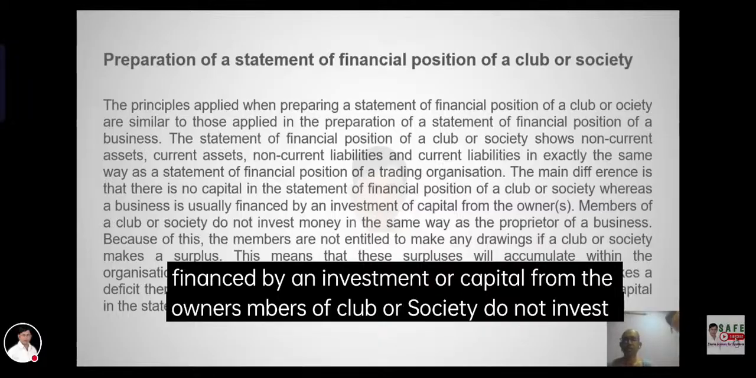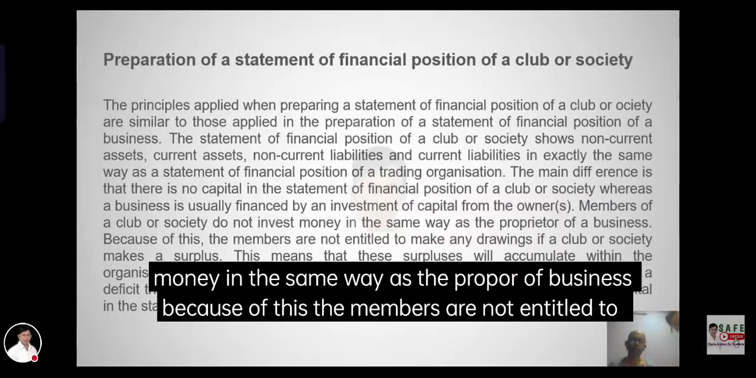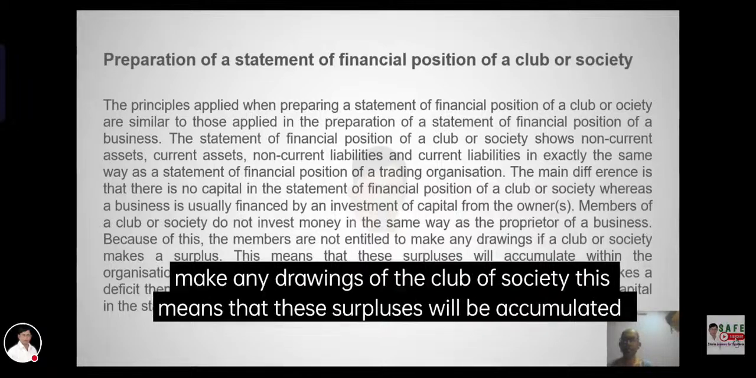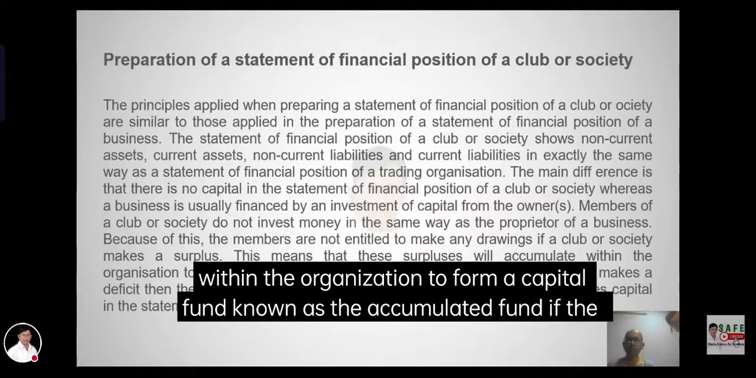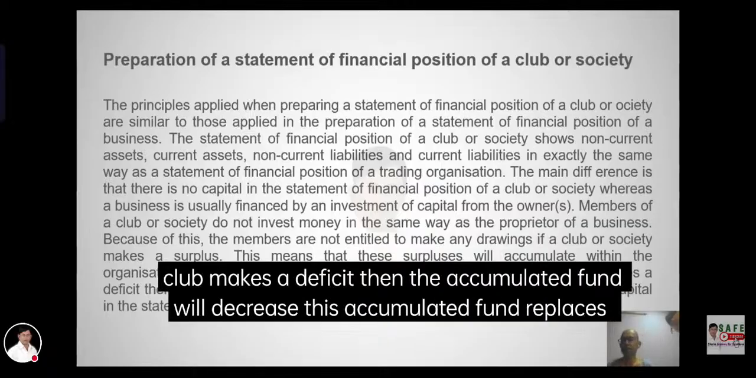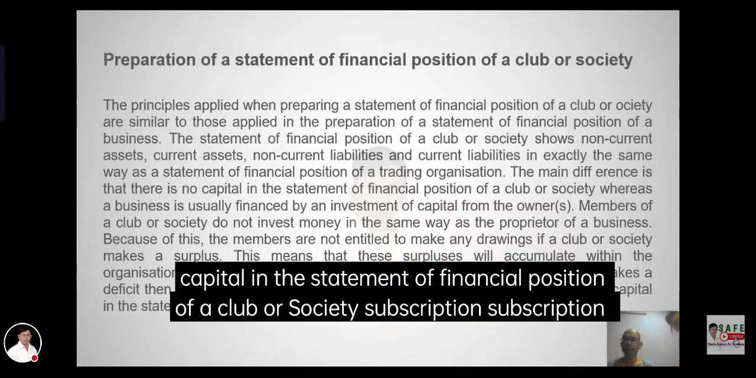Members of a club or society do not invest money in the same way as the owners of a business. Because of this, the members are not entitled to make any drawings from the club or society. This means that the surplus will be accumulated in the capital, known as the accumulated fund. If the club makes a deficit, then the accumulated fund will decrease. This accumulated fund replaces capital in the statement of financial position of the club or society.